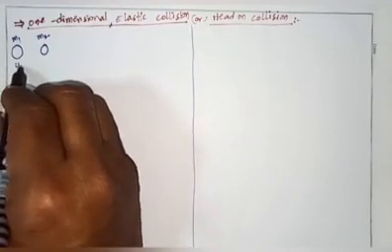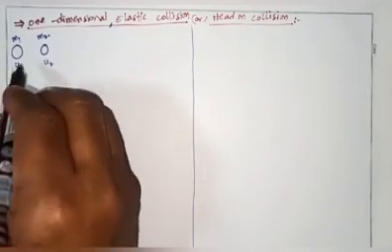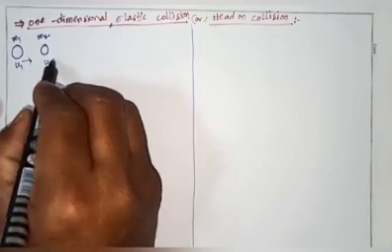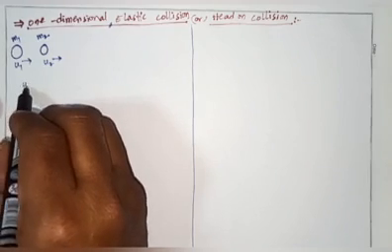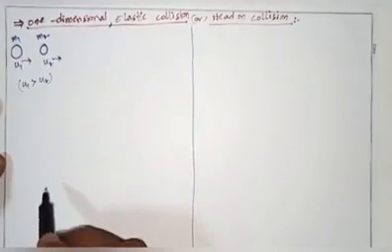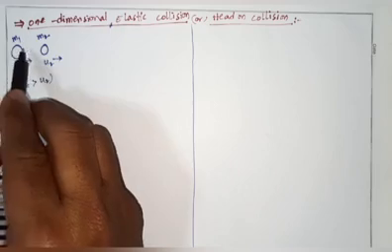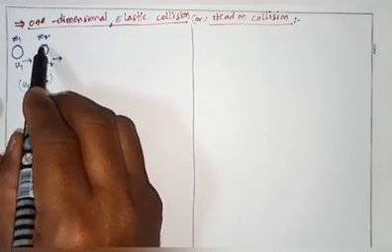The initial velocities are u1 and u2, both moving in the same direction. Here u1 is greater than u2: the first sphere's velocity is more than the second sphere's velocity.